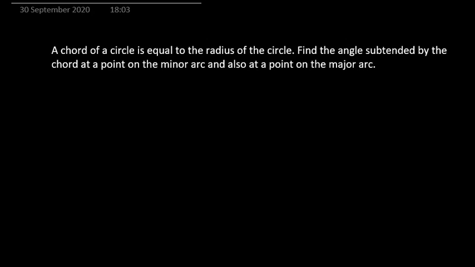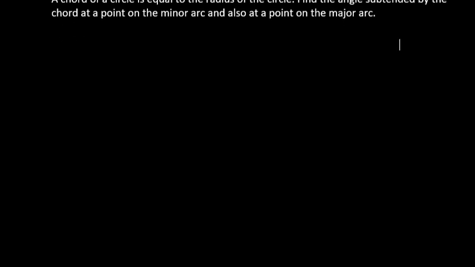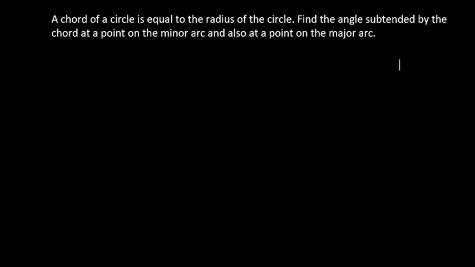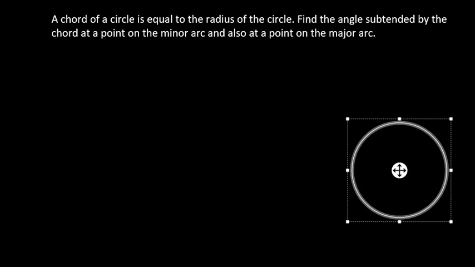A chord of a circle is equal to the radius of the circle. Find the angle subtended by the chord at a point on the minor arc and also at a point on the major arc. So let us draw a circle.